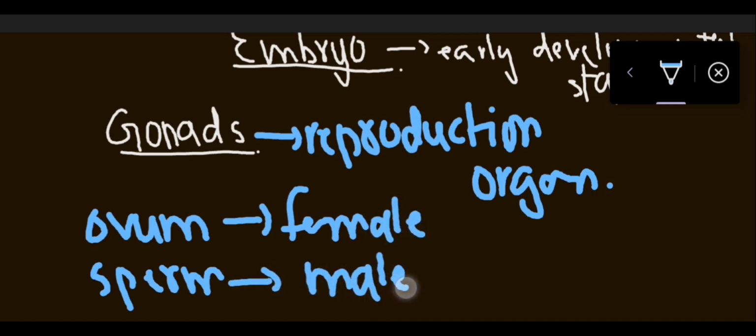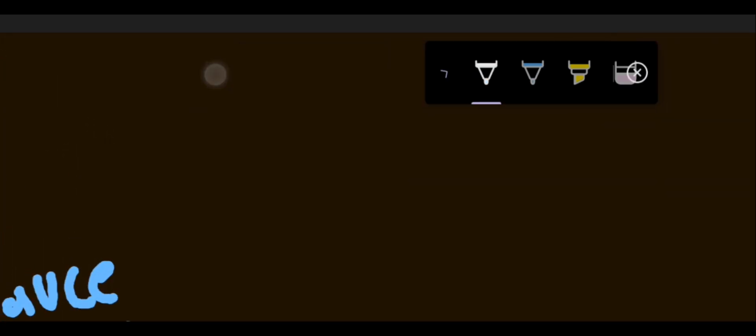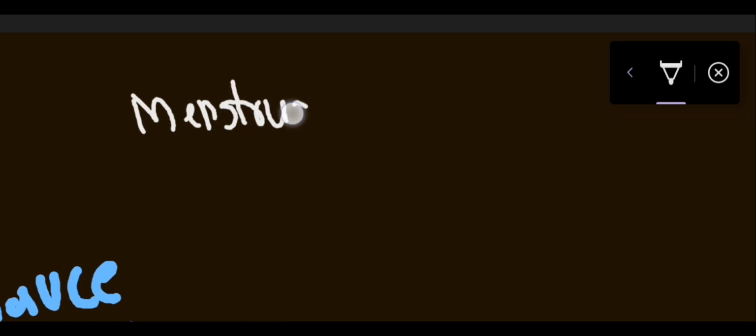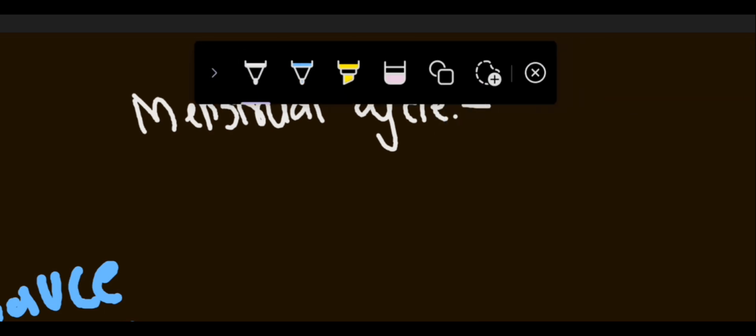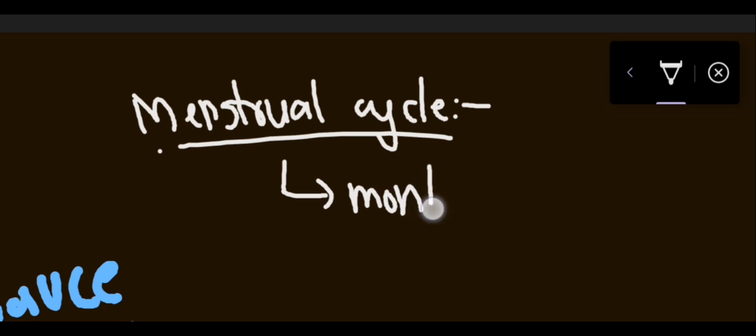Now here the term is menstrual cycle. What does this cycle mean? This is basically the monthly cycle in females, and they prepare the body for pregnancy. Some changes occur in the uterus according to that. So this is basically the monthly cycle in females.